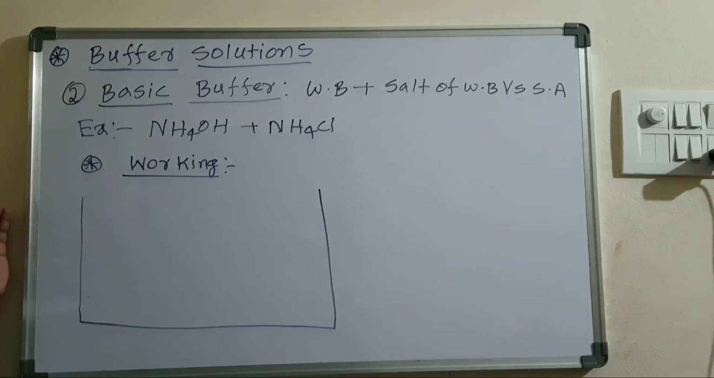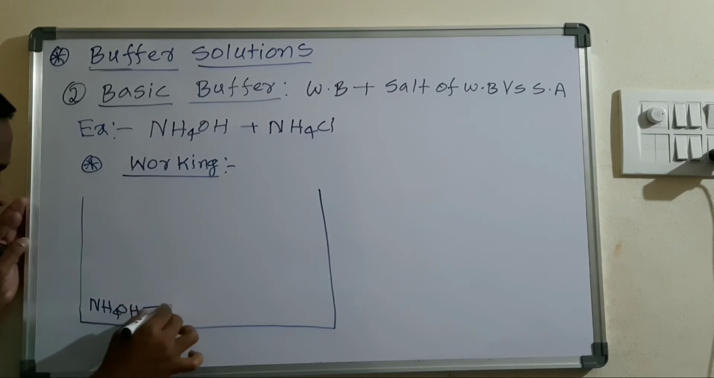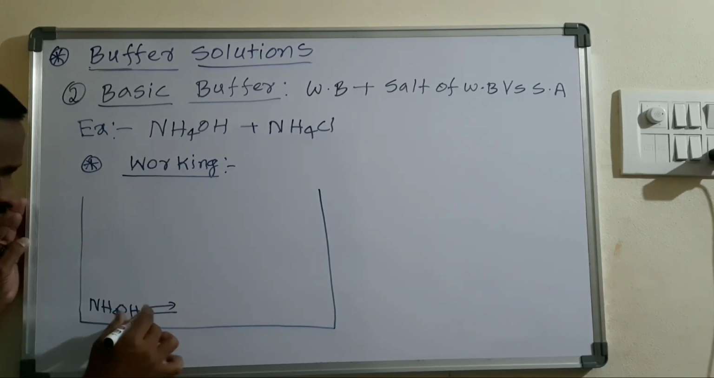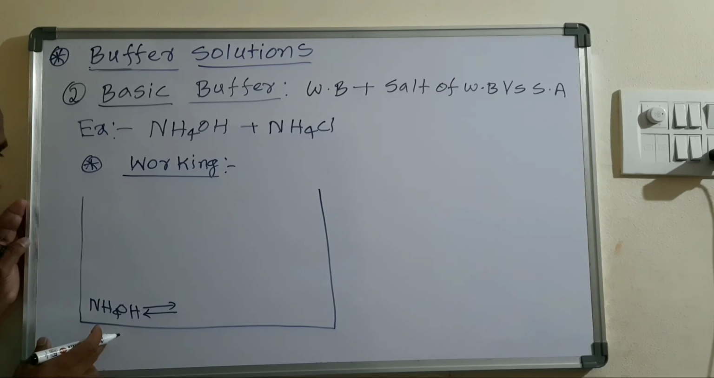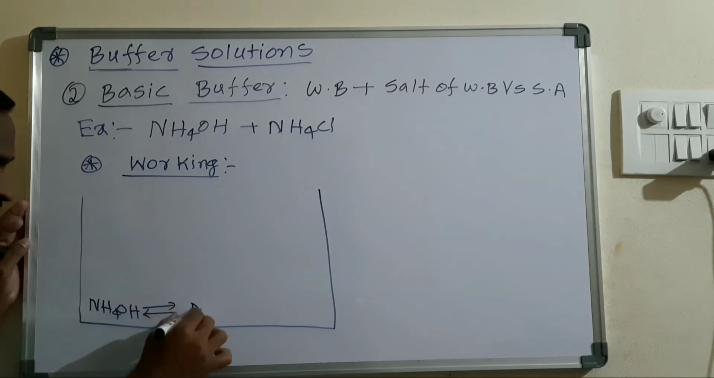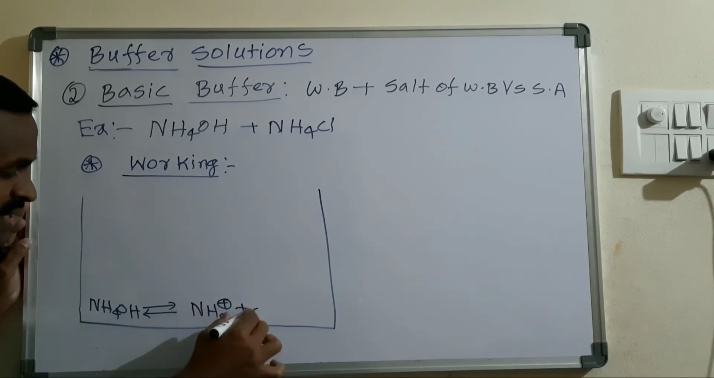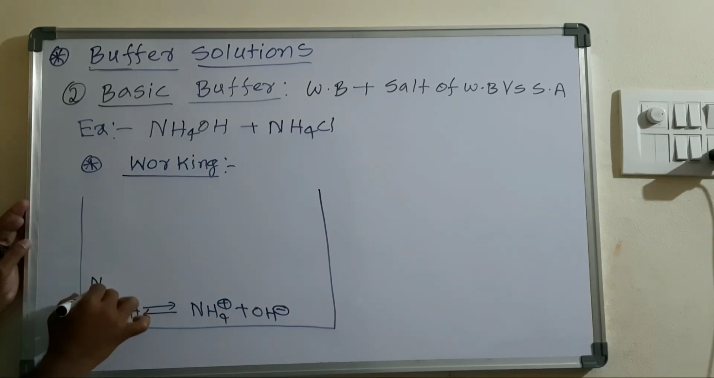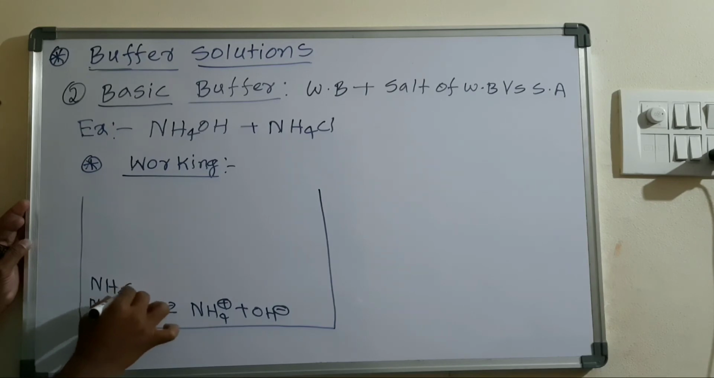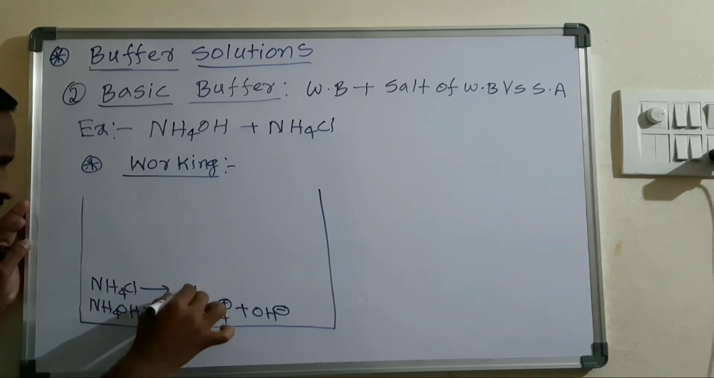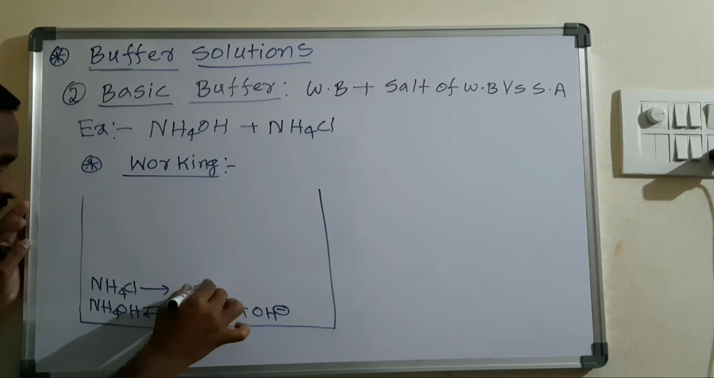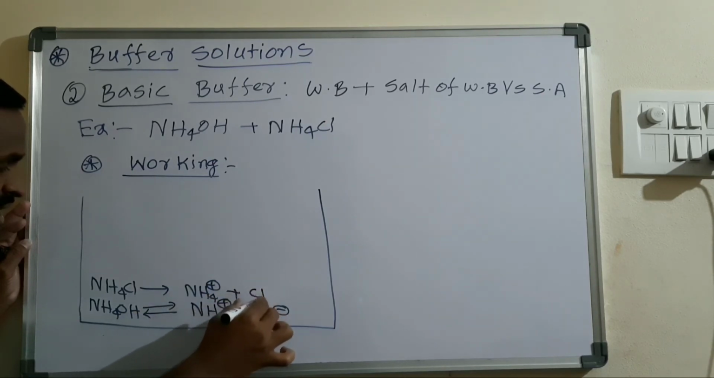So consider a beaker. In this beaker, the NH4OH attains equilibrium. Why? Because it is a weak electrolyte. Weak bases and weak acids are weak electrolytes, and they attain ionic equilibrium: NH4 plus and OH minus ions, right? NH4Cl will also be there, and it will dissociate into NH4 plus and Cl minus.